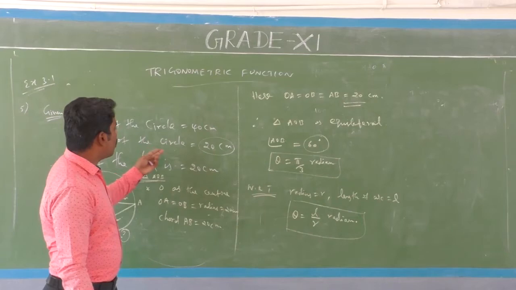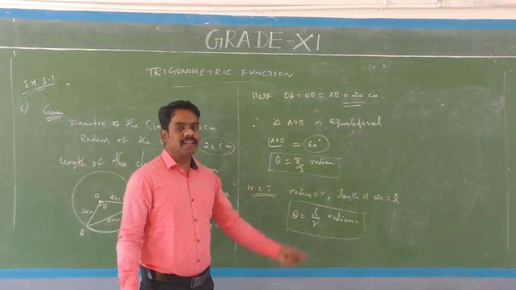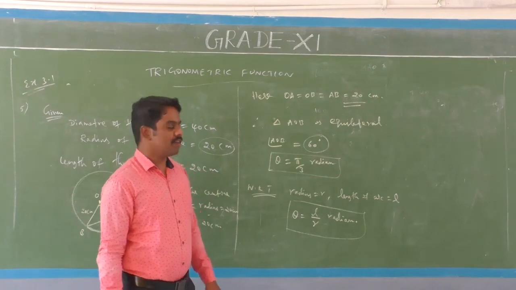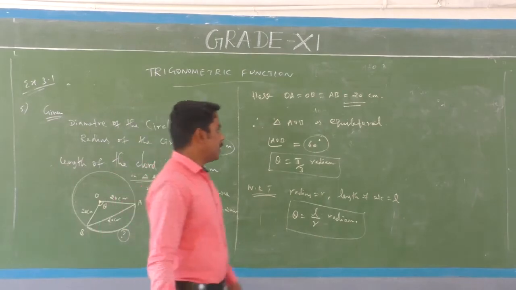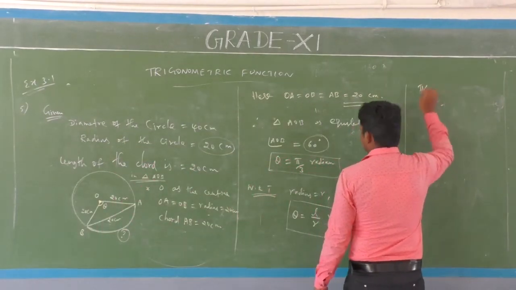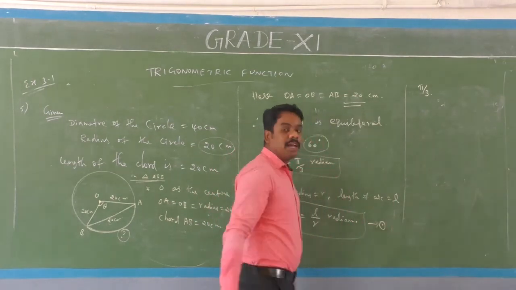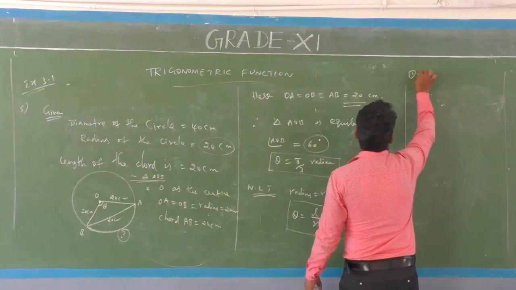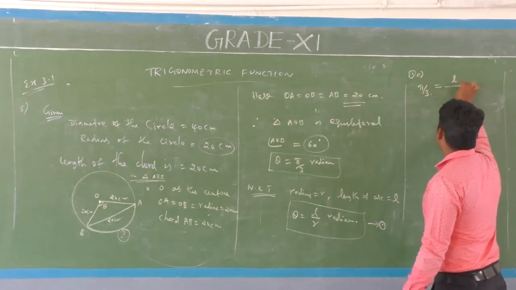Here we know R equals 20 centimeters, theta equals pi by 3. Then find the length of the minor arc AB. Theta is pi by 3; this value is substituted in equation number 1. Only L is not known.